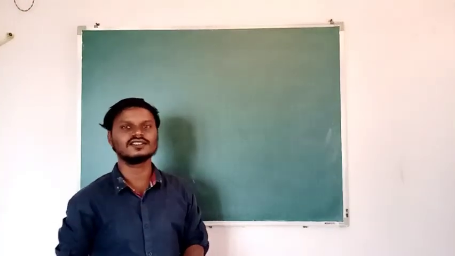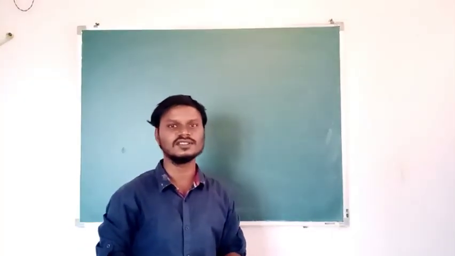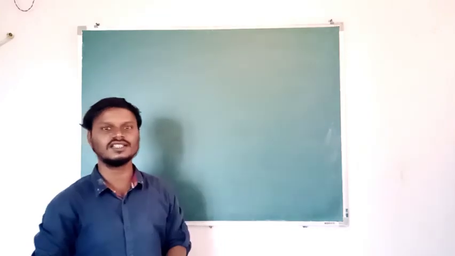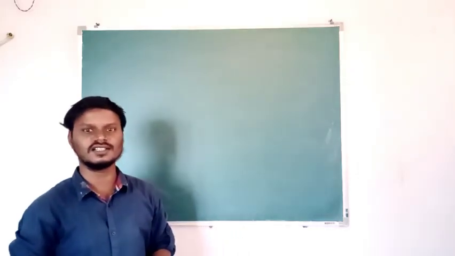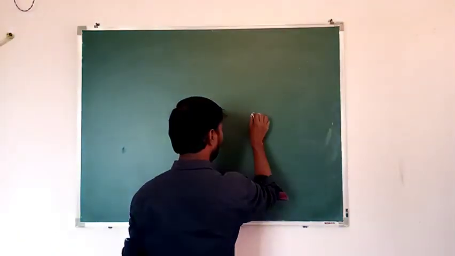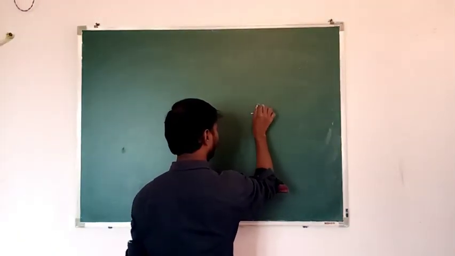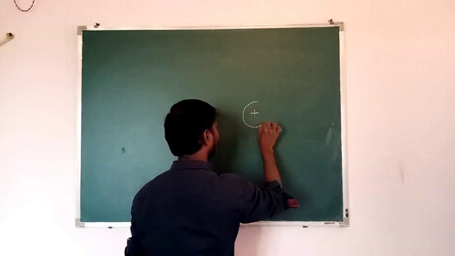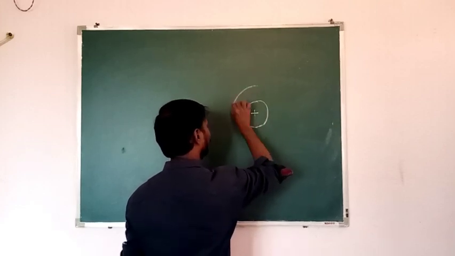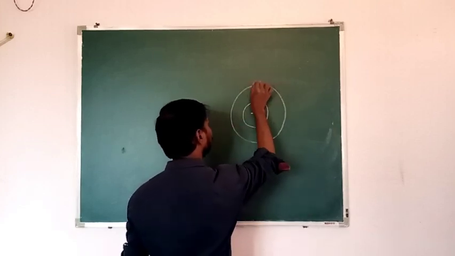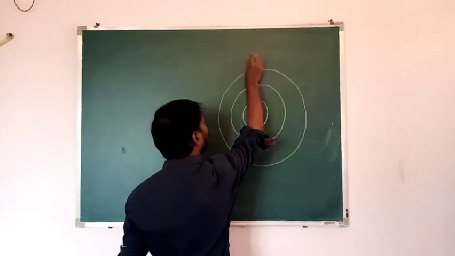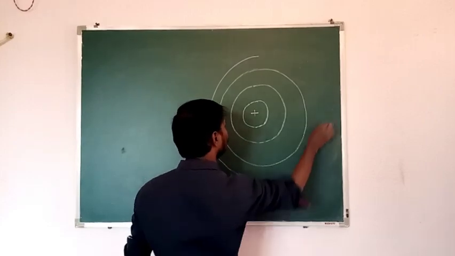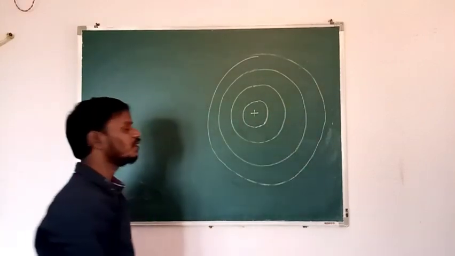Hello dear students. In last class we discussed the frequency of emitted radiation and the wavelength of the emitted radiation. That emitted radiation is called a spectral line. See here, let us consider this is the hydrogen atom and it is first orbit, second orbit, third orbit, fourth orbit. Okay, these are the orbits surrounding the nucleus.